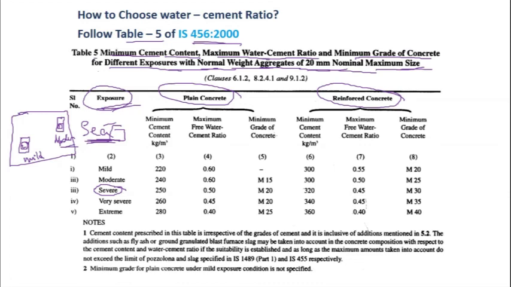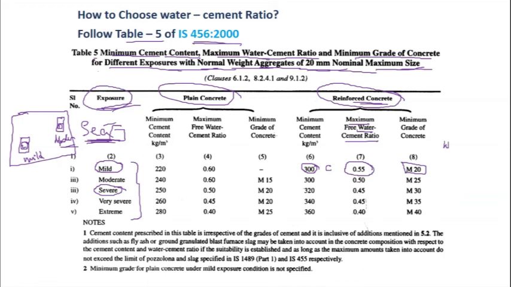So depending upon the conditions of existence, you are going to consider different exposures. For example, if the exposure is mild and reinforced concrete is being manufactured, the minimum amount of cement content that you need to use is C, the grade of concrete required is M20, and the maximum water by cement ratio you need to use is 0.55.